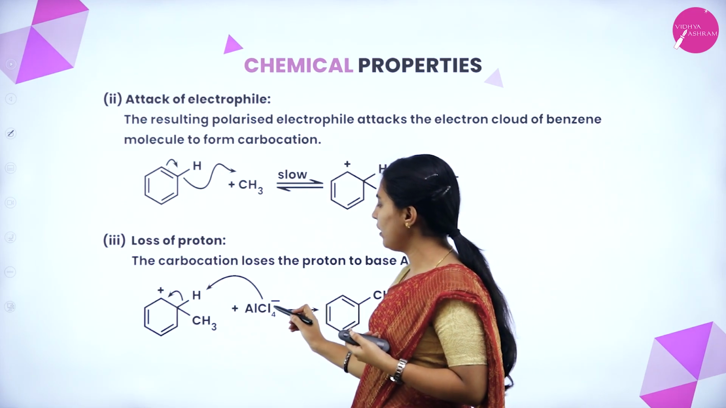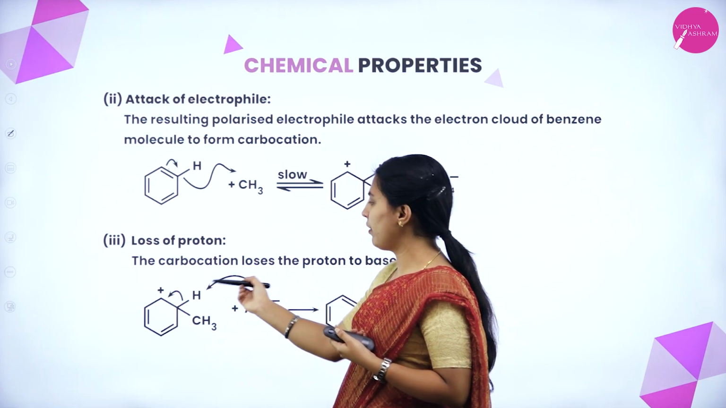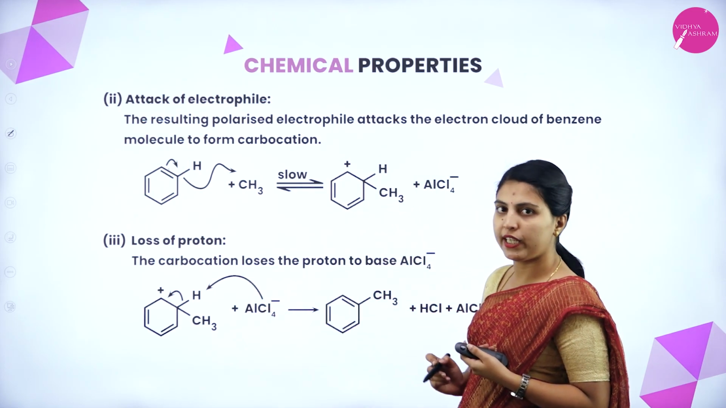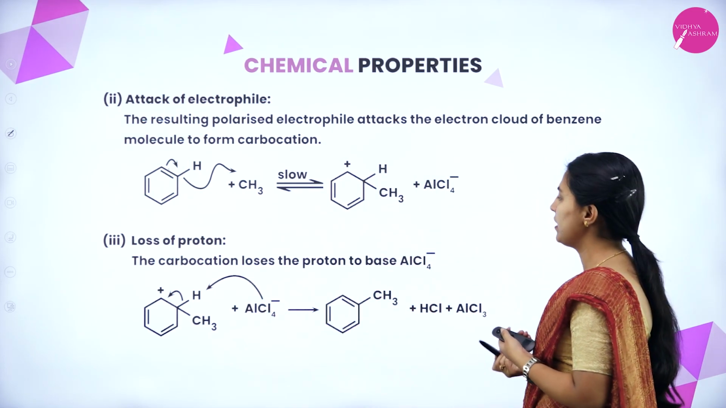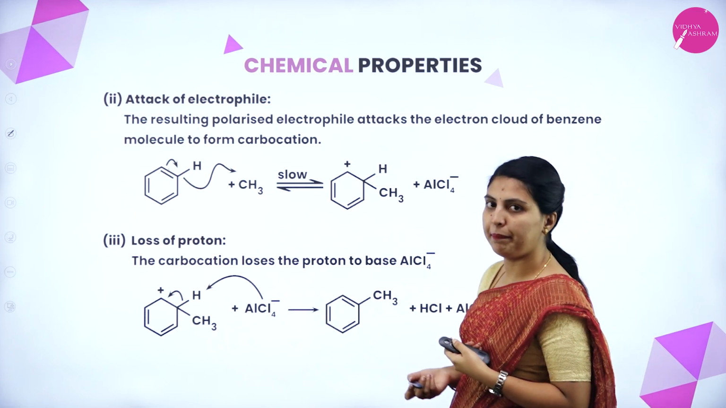Because here the nucleophile is electron rich, it will be obstructed by the carbocation which has been formed in the previous step. Aluminum chloride is a base.